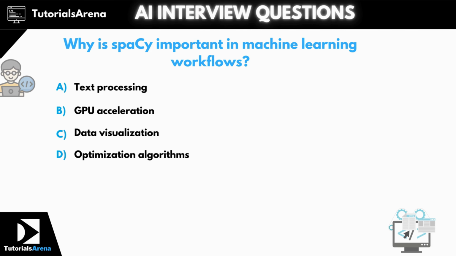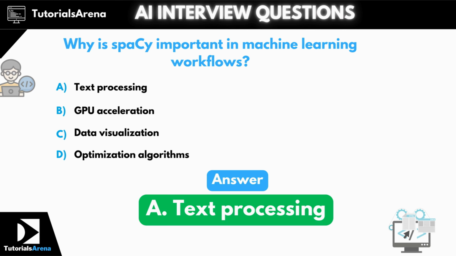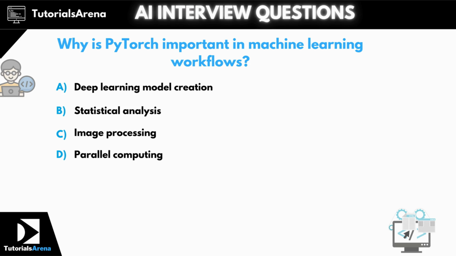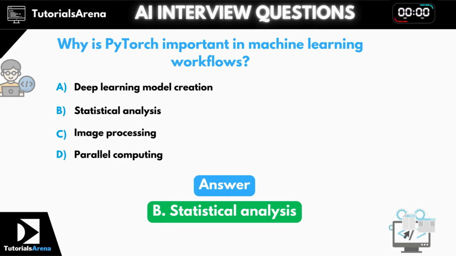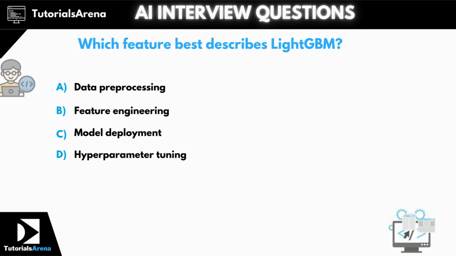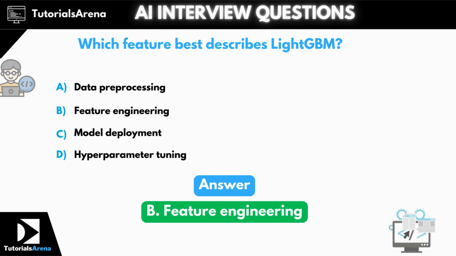Question 15. Why is spaCy important in machine learning workflows? The correct answer is option A, text processing. Question 16. Why is PyTorch important in machine learning workflows? The correct answer is option B, statistical analysis. Question 17. Which feature best describes LightGBM? The correct answer is option B, feature engineering.